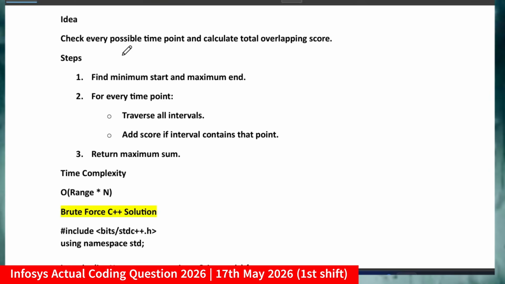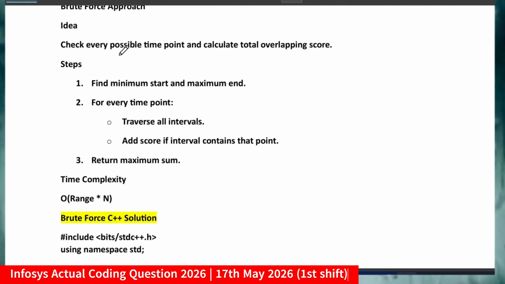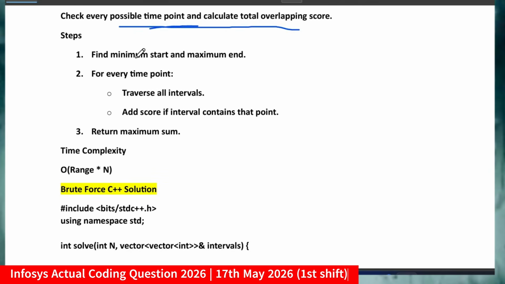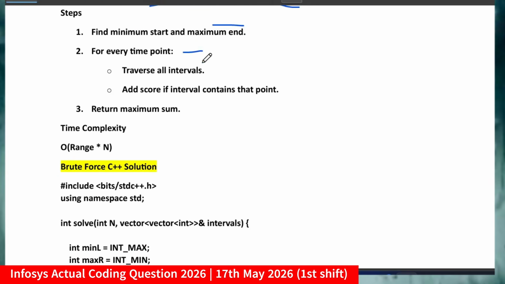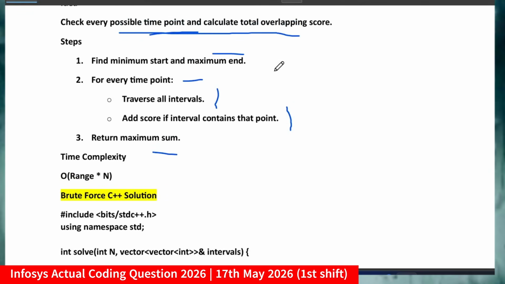So what is the brute force I am applying here? I will check every possible time and calculate the total overlapping score. So this is the main core logic of brute force: at every possible time point I will calculate the total overlapping score. The steps: find the minimum start and maximum end. Then for every time point, traverse all intervals, add the score if the interval contains that point, and return the maximum sum. So these 3 steps I am doing here.